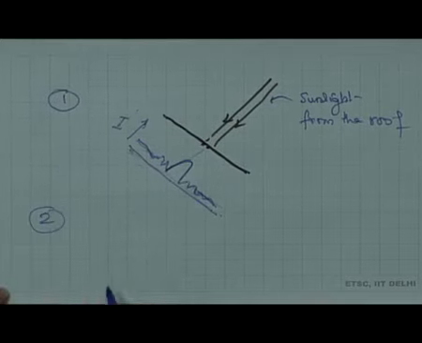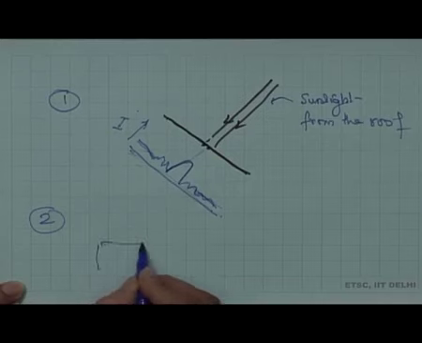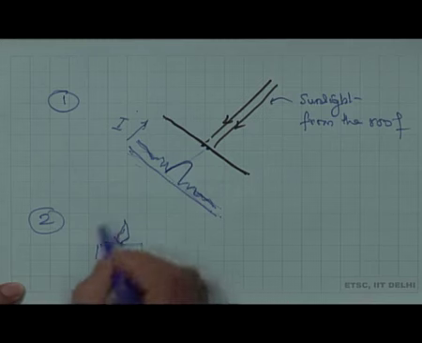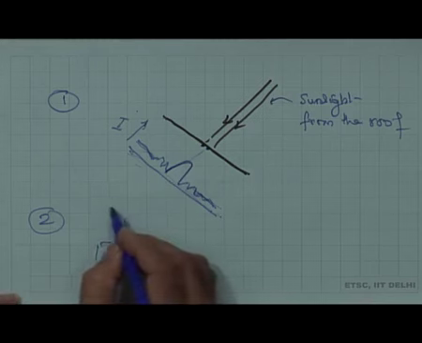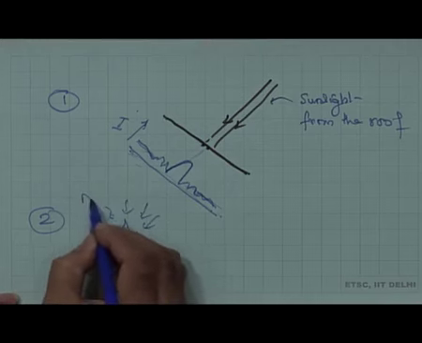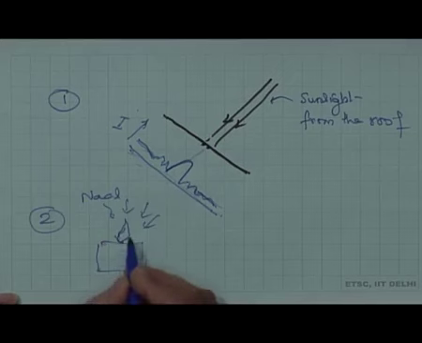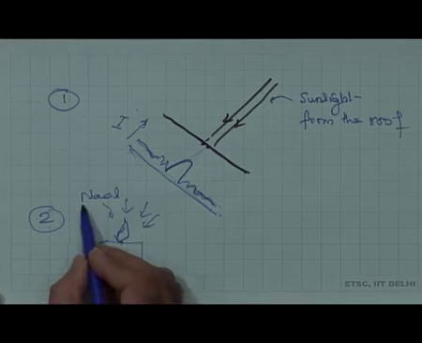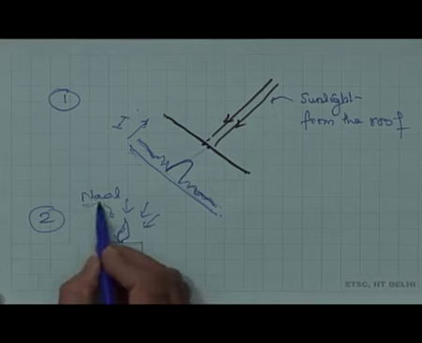Then what he did was, he used a spirit lamp. There is a flame of the spirit lamp, and he sprinkled NaCl, that is salt, onto the flame, which gave bright yellow light corresponding to the sodium.